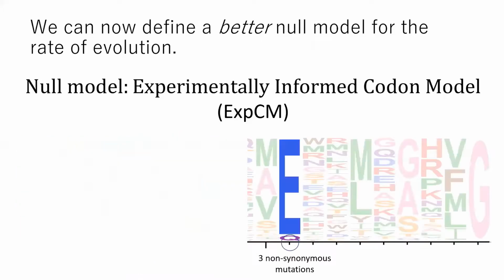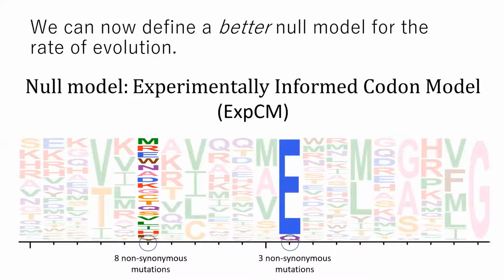However, if we look again at this site here on the right, we now see that these 3 non-synonymous mutations occurred at a site which is heavily conserved to be either a glutamic acid or a glutamine. And notably, these 2 amino acids are very closely related in terms of biochemistry. So our null expectation suggests that this site is very strongly conserved. For there to have been any sort of non-synonymous mutations on the site on the right is actually quite surprising. And we think it is actually stronger evidence of positive selection than here on the left, even though the site on the right had a dN/dS ratio which was less than 1.